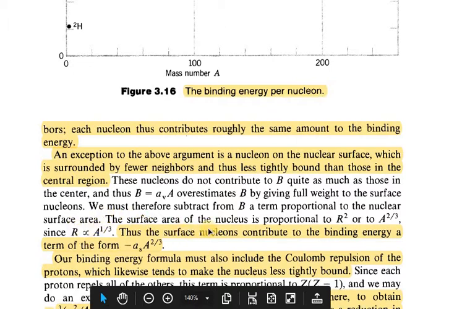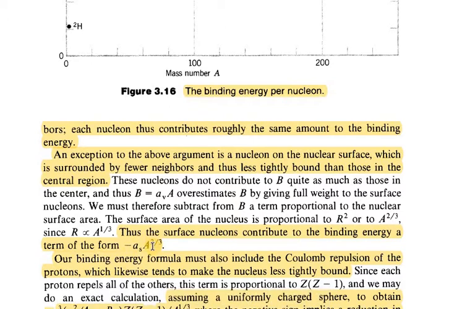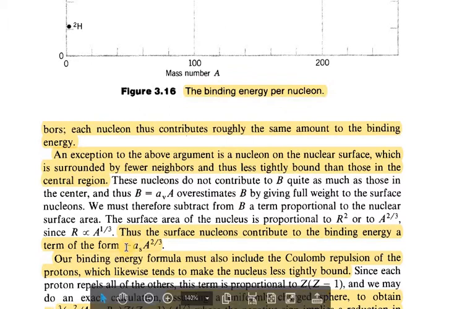Thus, the surface nucleons contribute to the binding energy a term of the form minus a_S, the surface term, A power 2 by 3. This minus term we subtract from the volume term. So this is the first term. This is the second term.